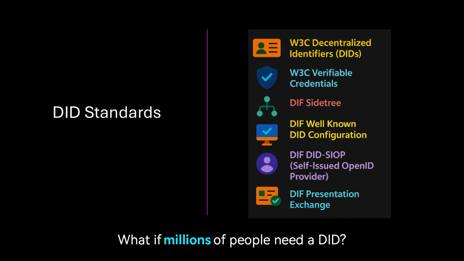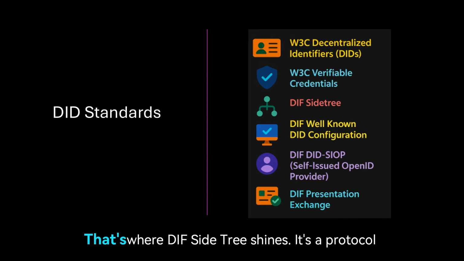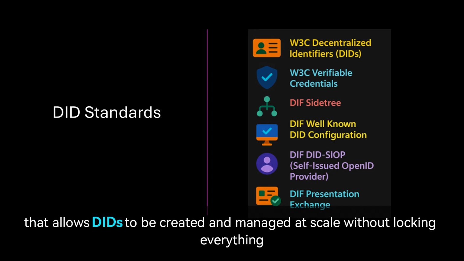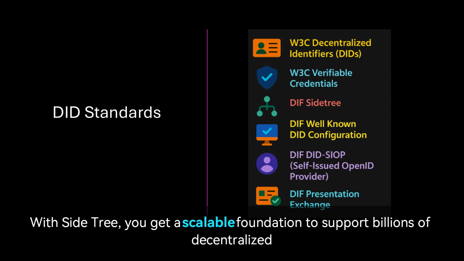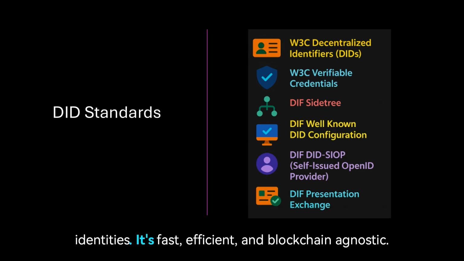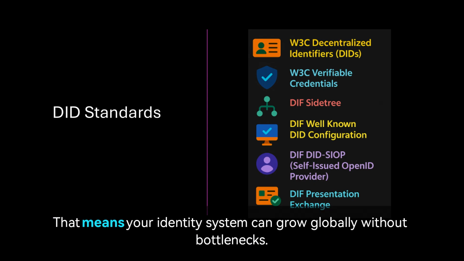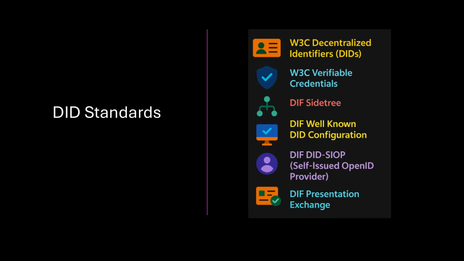What if millions of people need a DID? That's where Diff Sidetree shines. It's a protocol that allows DIDs to be created and managed at scale, without locking everything to one blockchain or database. With Sidetree, you get a scalable foundation to support billions of decentralized identities. It's fast, efficient, and blockchain agnostic. That means your identity system can grow globally, without bottlenecks.